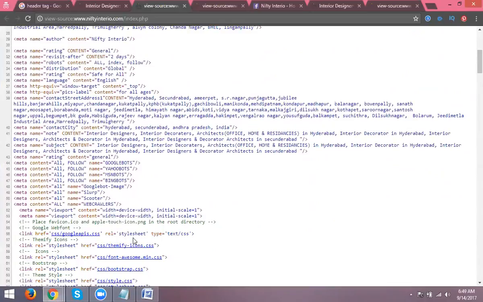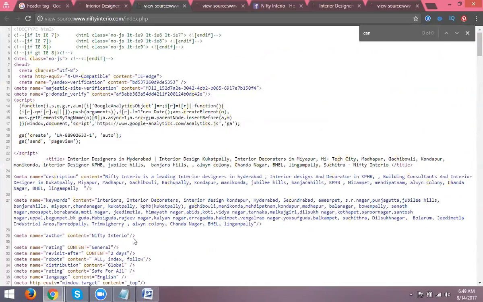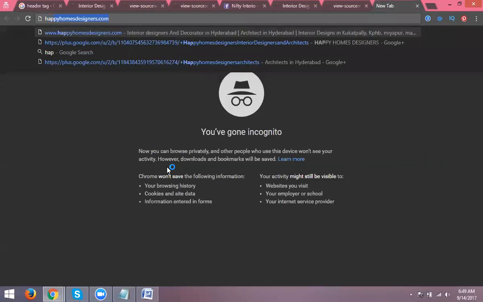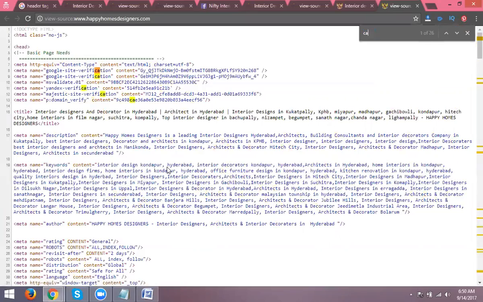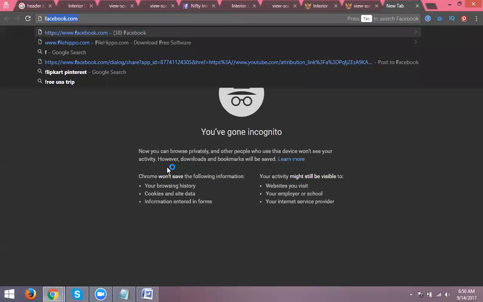Here, look. Canonical is missing for this website. No canonical on the home page. This website is missing canonical. So, is it clear? A lot of websites are missing canonical. I am taking Flipkart.